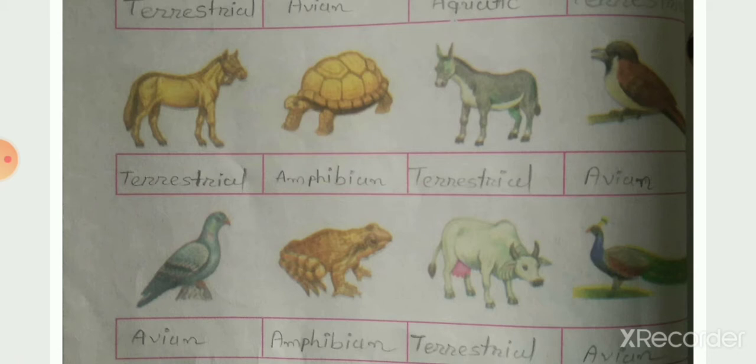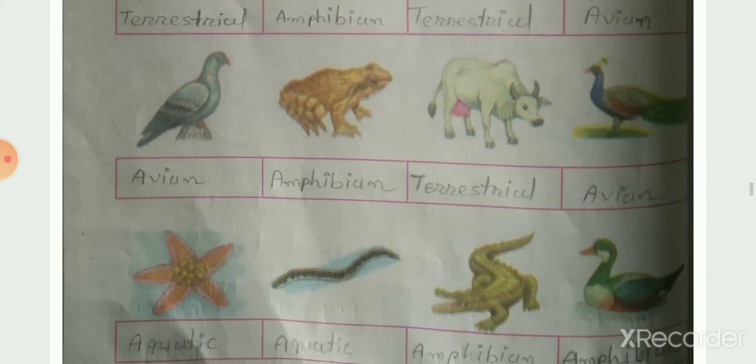Next is donkey, which is the terrestrial animal. And then after next is sparrow, it is the avian animal. Next is pigeon, so it is the avian animal. Then after next is frog, it is the amphibian animal. Next is cow, it is the terrestrial animal. And next then is peacock, it is the avian animal.